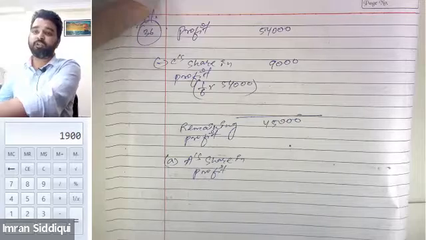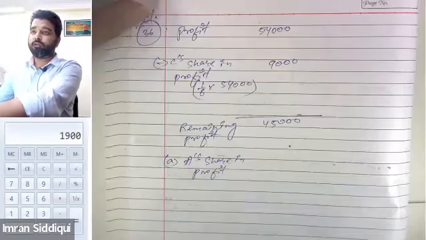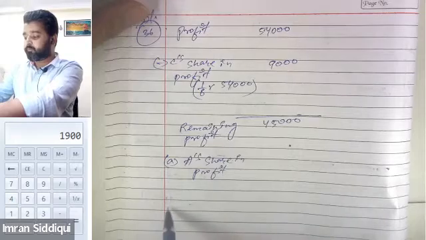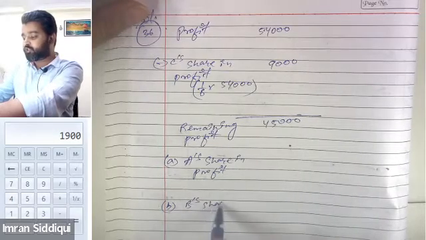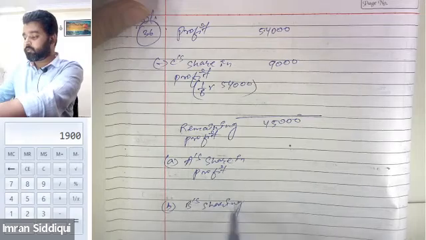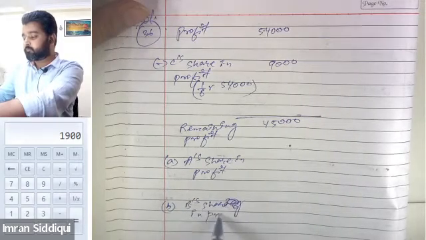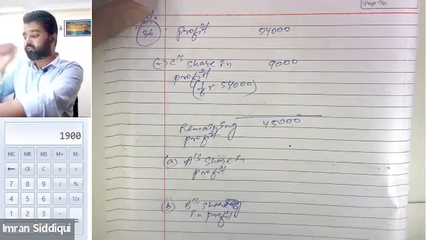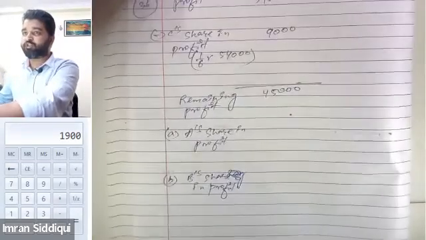Sir, the ratio was 3:2. So the remaining 45,000 will be shared between A and B in their profit sharing ratio.